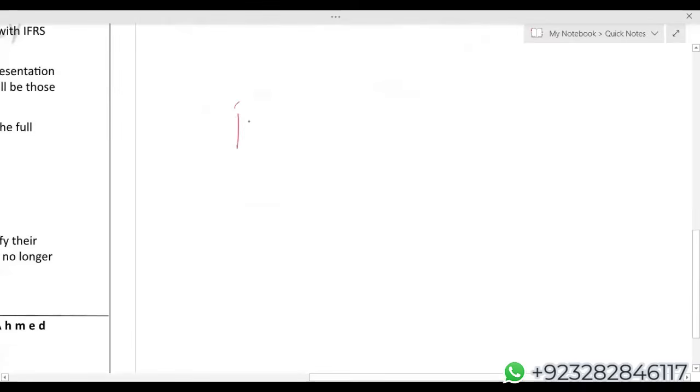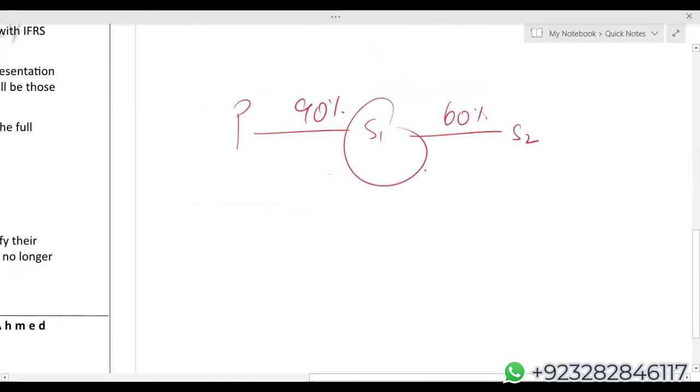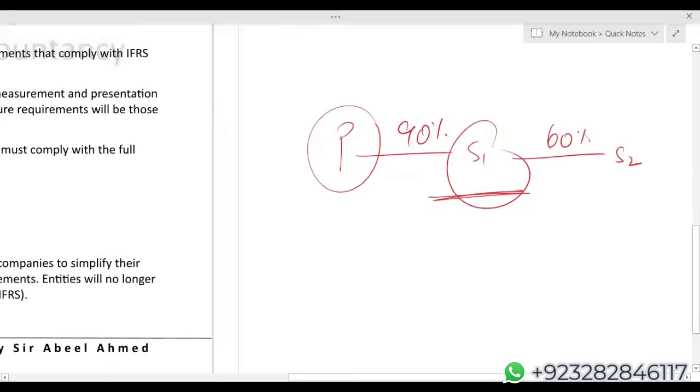Now, what is happening? We have a parent, S1 and S2, assuming 90% holding, and let's say 60% holding here. Let's say S1 is not a financial institution, not a bank, and not a listed company. And the ultimate parent is preparing group accounts according to IASs and IFRS, available to the public. In that case, under IFRS 19, S1 will get the discount: S1 will show reduced disclosures. This is exactly what you need to know.